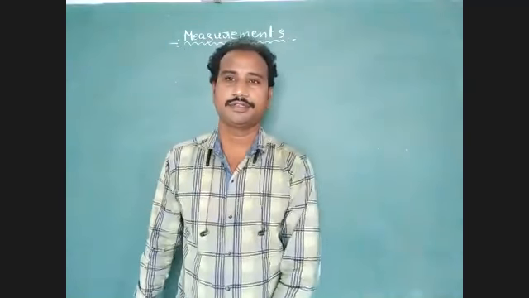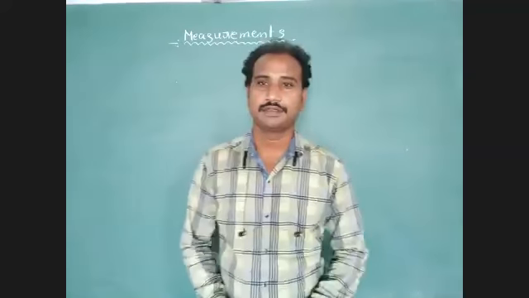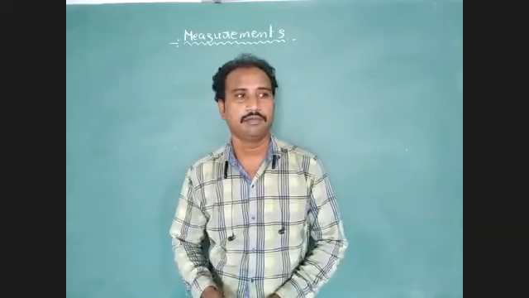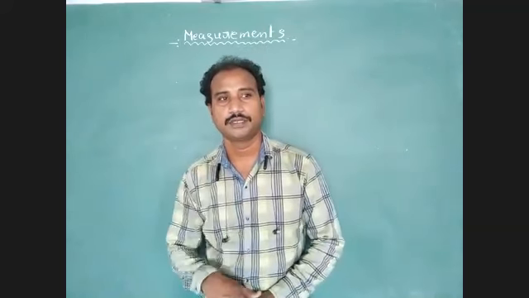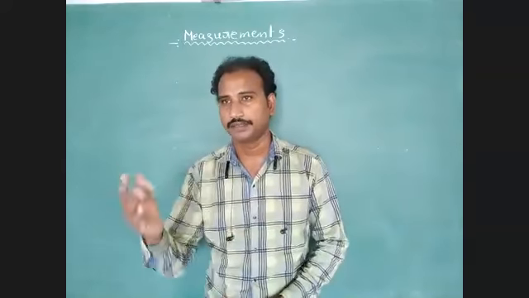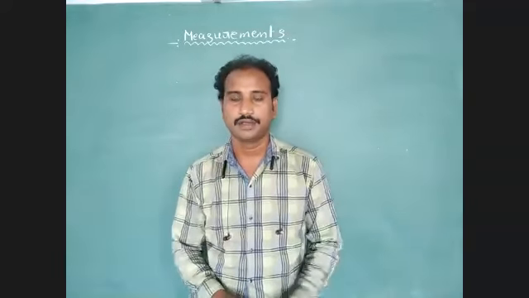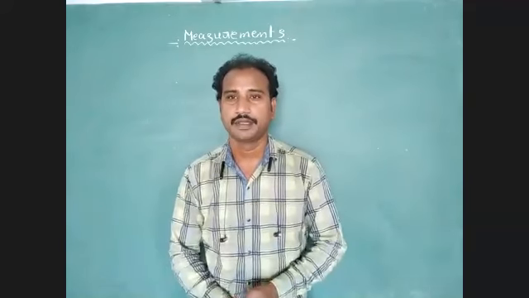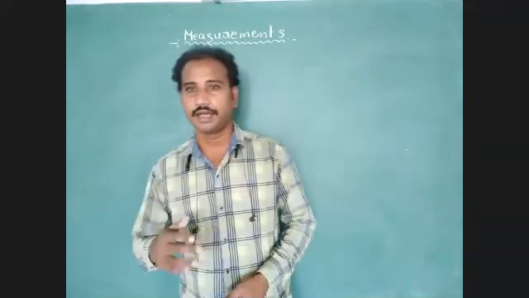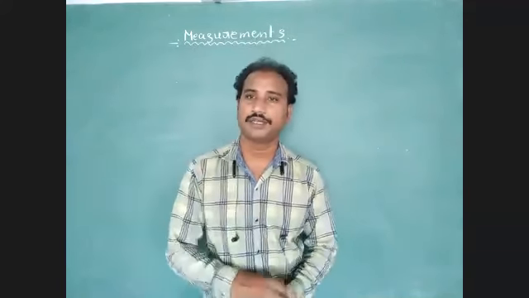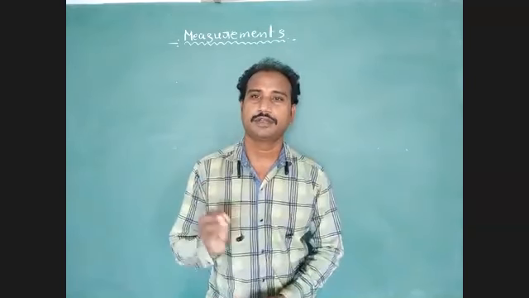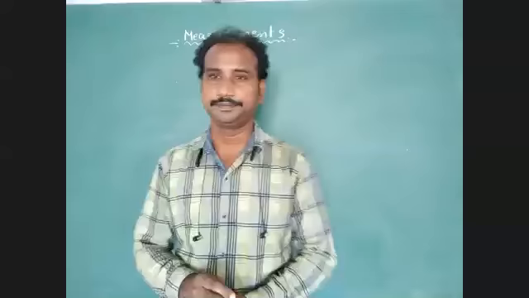Okay, good afternoon, students. Today we are going to discuss the Olympiad concept. In the Olympiad concept, we mainly discuss four chapters, the basics for physics. The first one is measurement. Conversion of units is very important in physics problems. In this chapter we have to learn conversion of units and dimensional formulas. The main important formulas we also have to discuss in this concept.